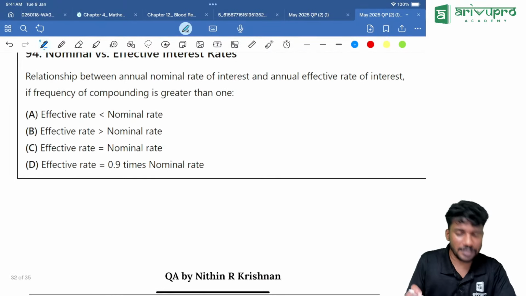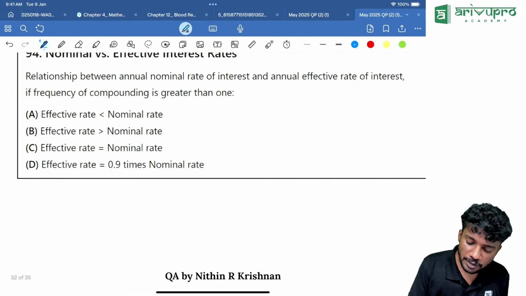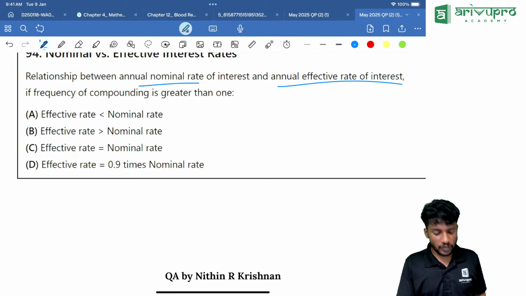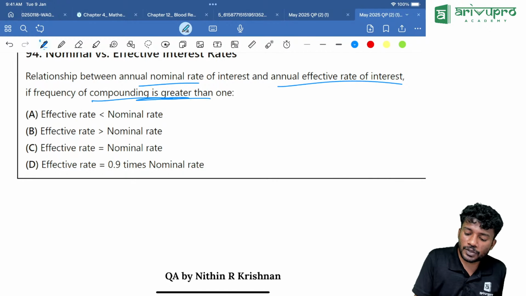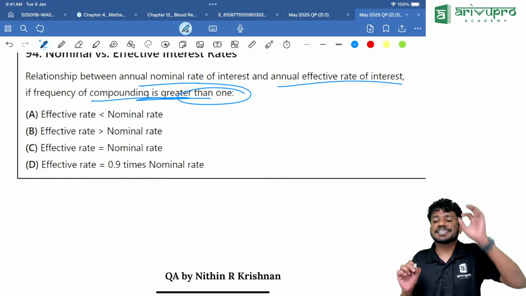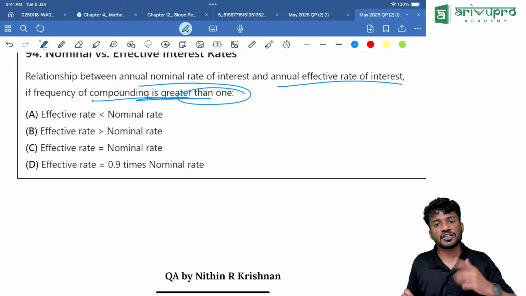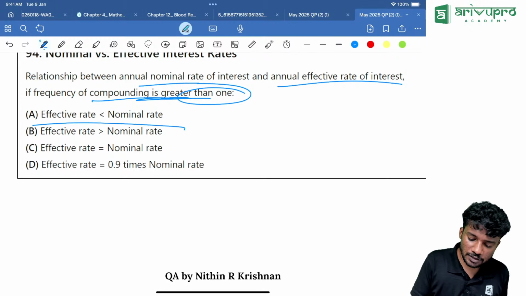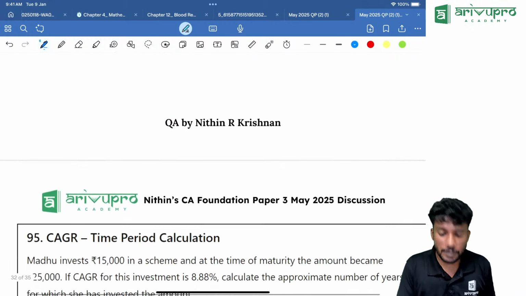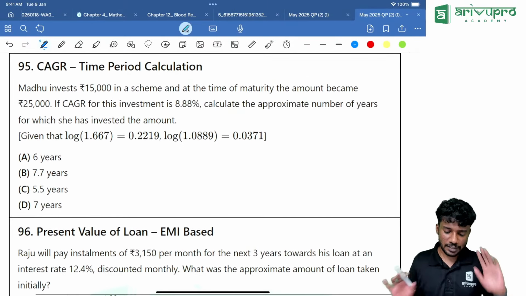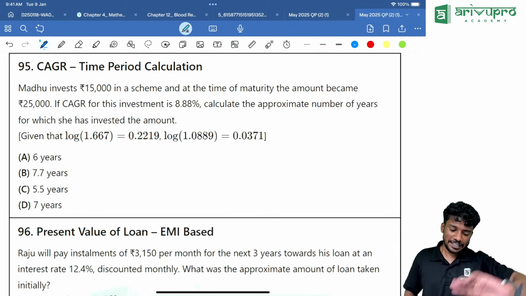Now the next question, direct question. The relationship between annual nominal rate of interest and annual effective rate of interest, if the frequency of compounding is greater than 1. If it is equal to 1, nominal rate and effective rate will be equal. But if it is greater than 1, the effective rate is always greater than nominal rate of interest. Now another previous year question. It was repeated. Yes, direct question.